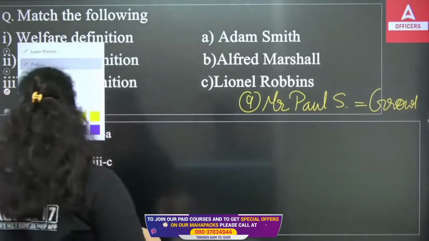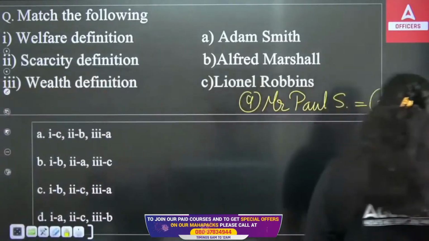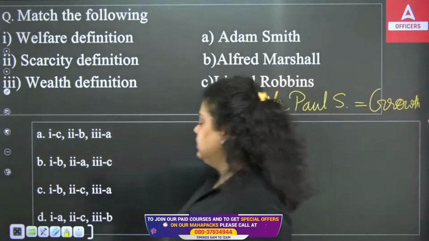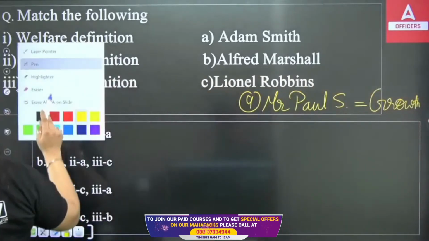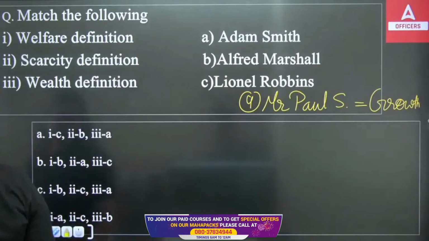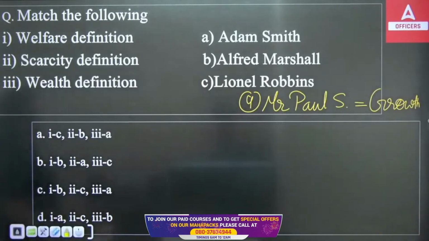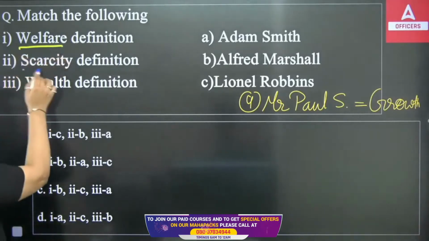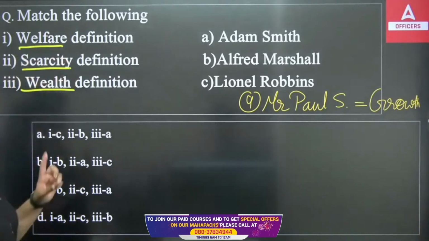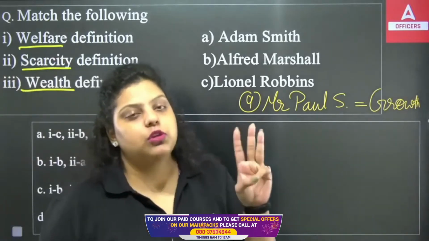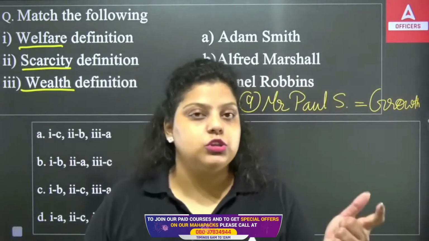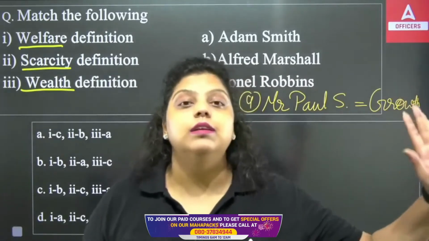That's a growth definition given by Mr. Paul Samuelson. Now you have to answer me: out of the options that have been given in front of you, which of the following is the correct match? Like we have welfare definition, scarcity definition, wealth definition. So Mr. Adam Smith, Mr. Alfred Marshall, Mr. Robbins and Mr. Paul Samuelson have given us the wealth definition, welfare definition, scarcity definition and growth definition respectively.